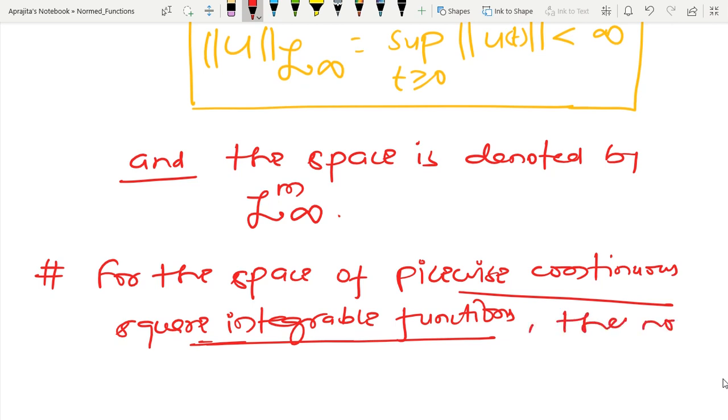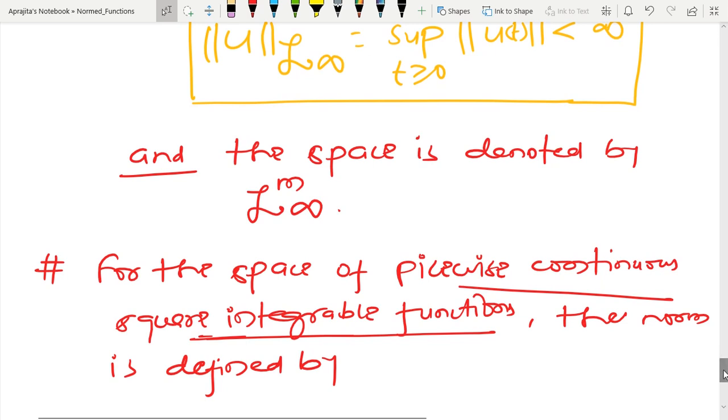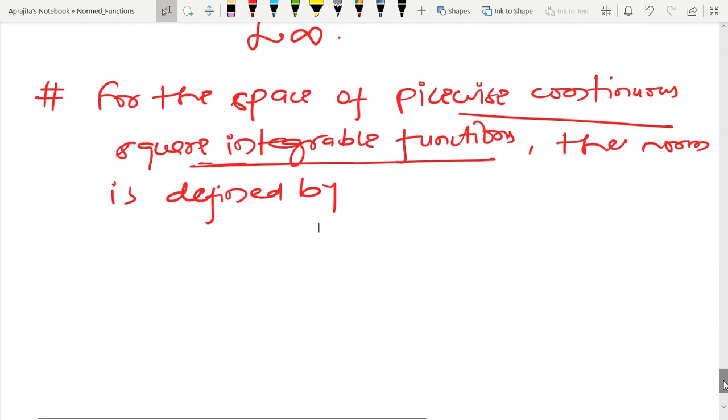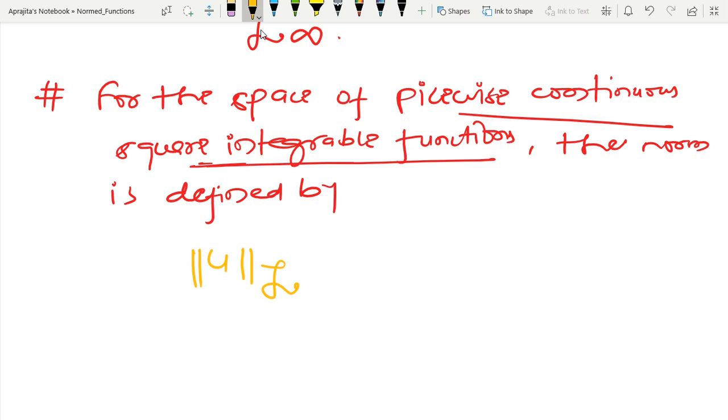The norm is defined by, so I have already told you that you can define a norm in any way, provided that it satisfies the three properties. And in today's class I am writing that property in terms of the signal, but the underlying mathematical things remain the same.